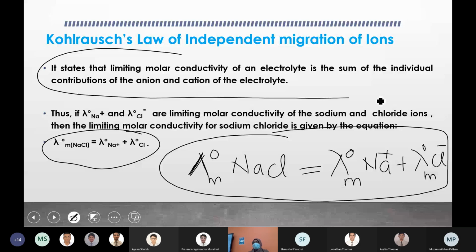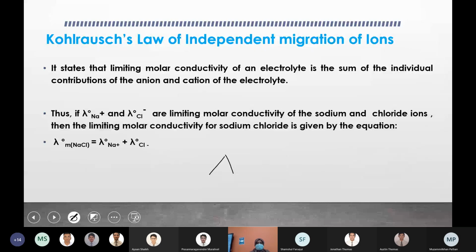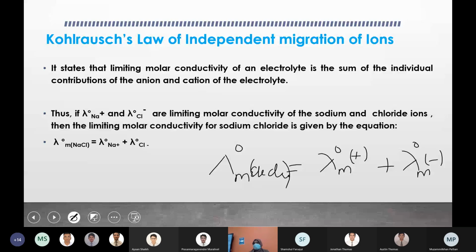Do we have to say that it is sodium chloride? Or generally you can write like this: limiting molar conductivity of an electrolyte is equal to lambda m0 of positive ions plus lambda m0 of negative ions. Here you write electrolyte. This is generalized, but if you take one example and write, that is also fine, just to show that this is what they meant by Kohlrausch's law.